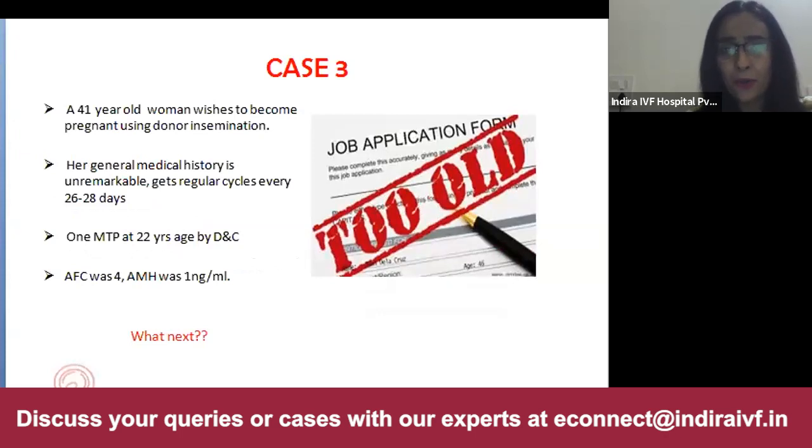A 41-year-old woman wishes to become pregnant using donor insemination. Her general medical history is unremarkable. She gets regular cycles every 26 to 28 days. One MTP at 22 years of age by D&C. AFC was 4 and AMH was 1 nanogram per ml. So what next? So here I would like to ask Dr.